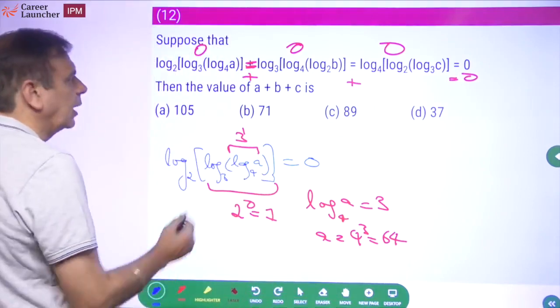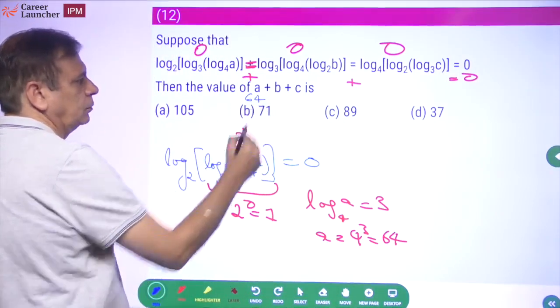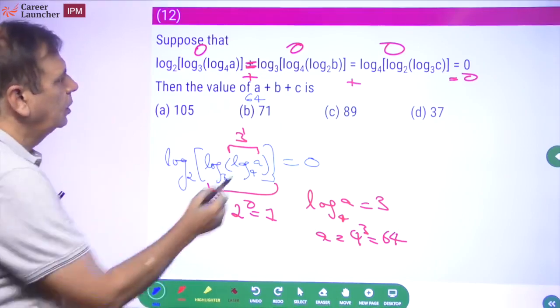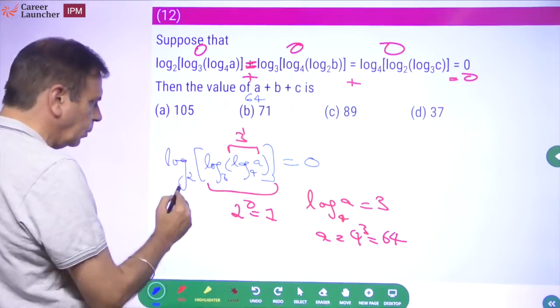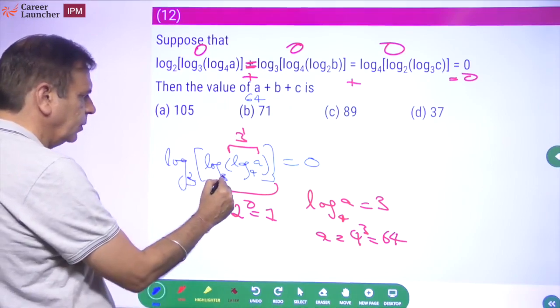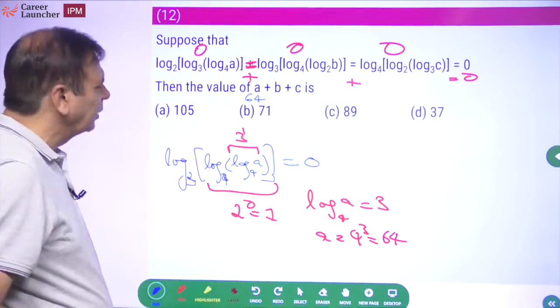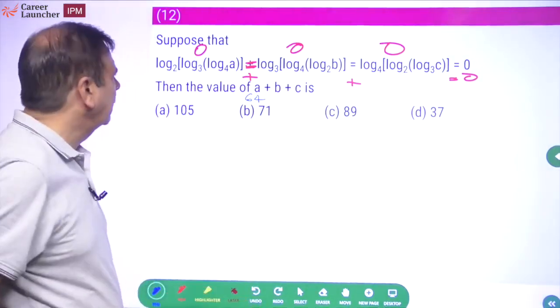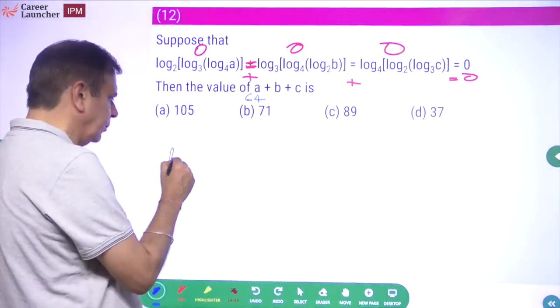Okay. So what is the value of a? 64. Okay. Similarly, if you look at b, let me just modify this one. Okay, let me write it down. एक और बार क्या फर्क पड़ता है? एक और बार लिख लेंगे ना? Okay. Though you can always identify a pattern, but nevertheless.